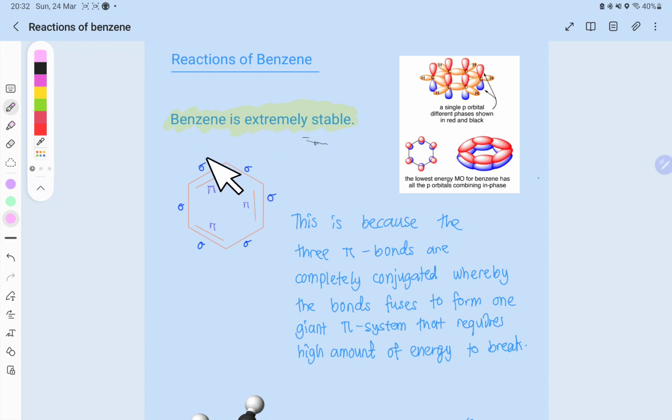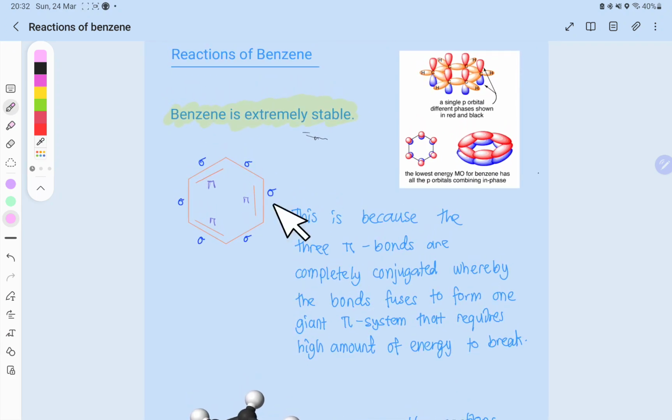So benzene is extremely stable. This is because kalau kita tengok structure benzene, kita ada 6 carbon dan kita ada 3 double bond. Whenever you have double bond, the first bond is always a sigma bond and the second one is a pi bond. So this one is a single bond only, therefore it only has sigma bond, and this one is a double bond, it has sigma and pi bond.